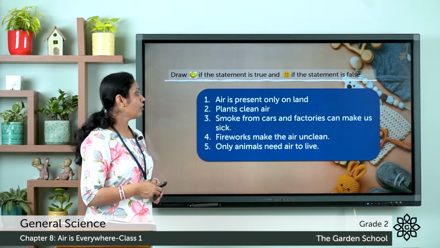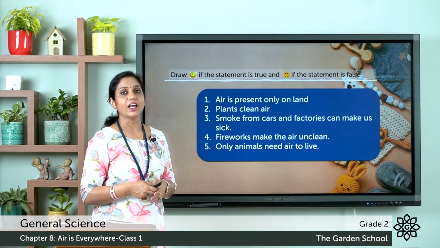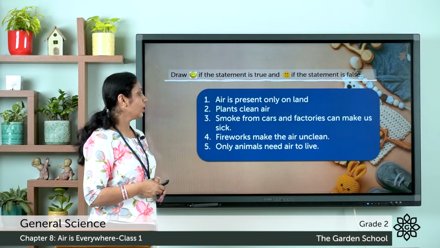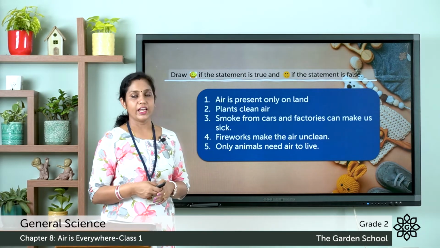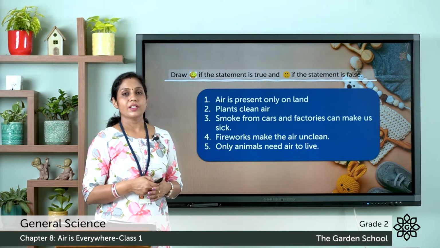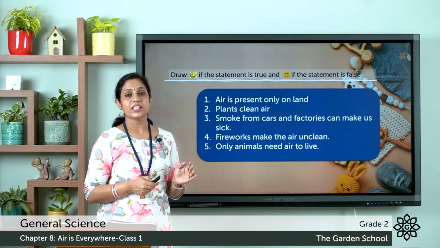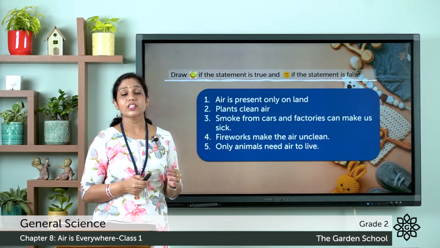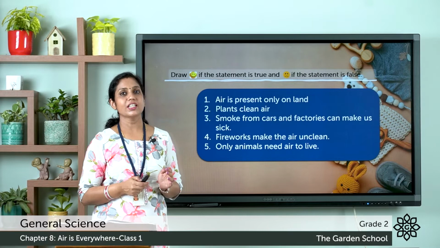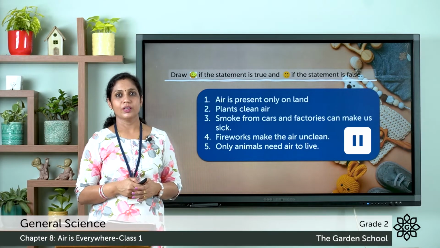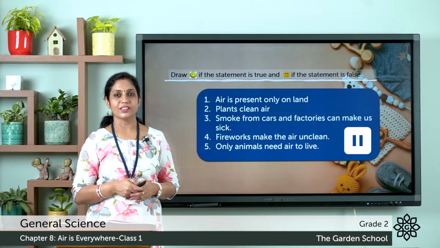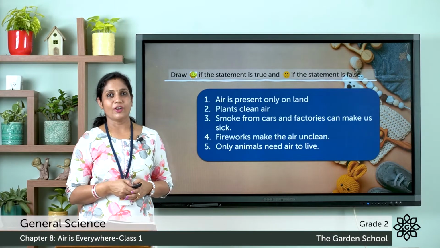Fourth question, fireworks make the air unclean. And the fifth one, only animals need air to live. Read the statements. If the statements are true, you can insert a happy face there. And if the statements are not true, you have to insert a sad face there. So pause the video, try doing this. Hope you have done. Now let's check our answers.